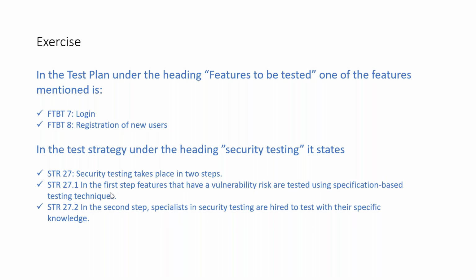Black box techniques will be applied by your regular teams for whichever functionality has some vulnerability risk. 27.2 is the second step. The specialist will come and apply specific knowledge. They will do much deeper security testing. That is the excerpt from your strategy.